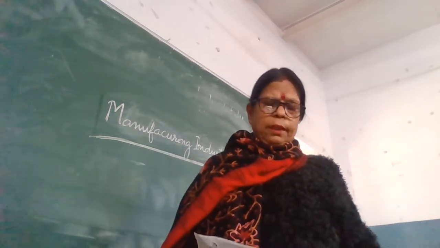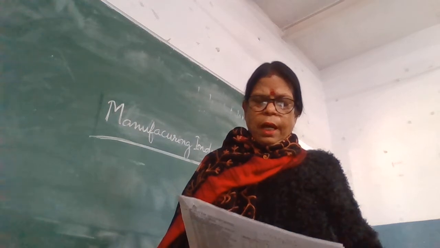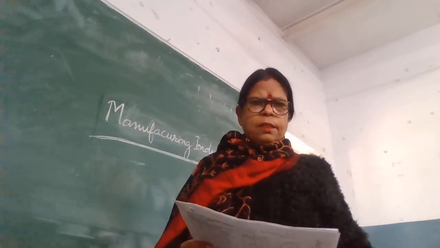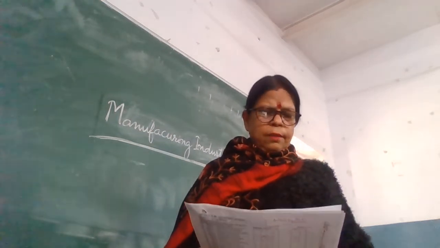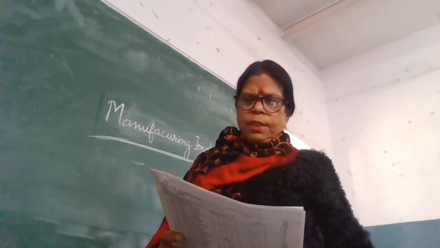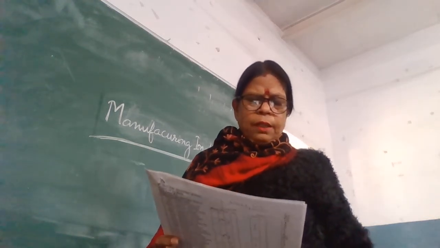It is not public sector, it is joint sector industry. And second one is Gujarat Alkalis.